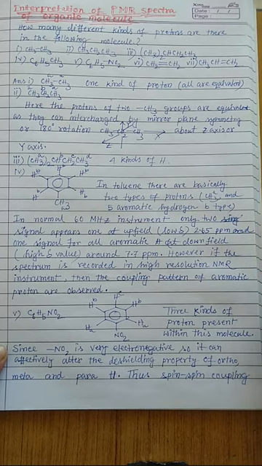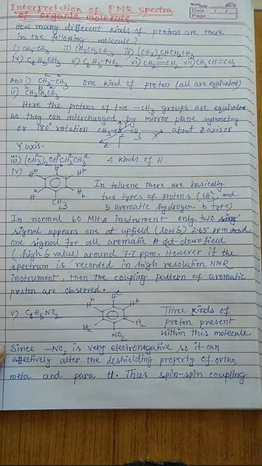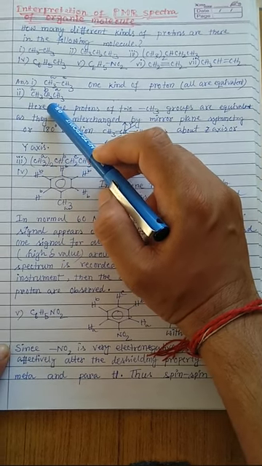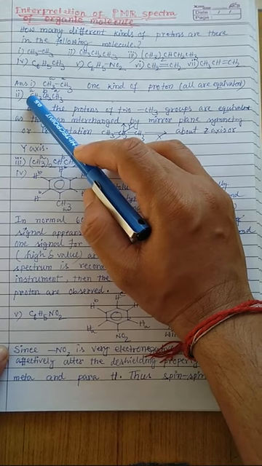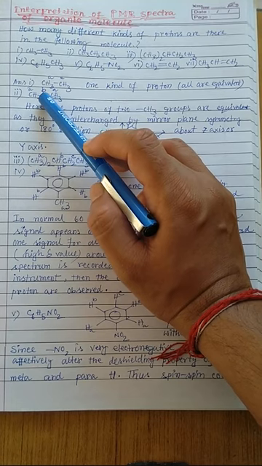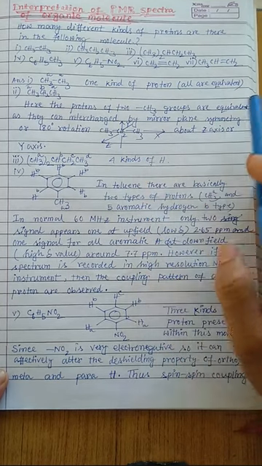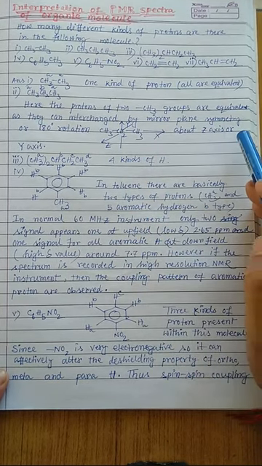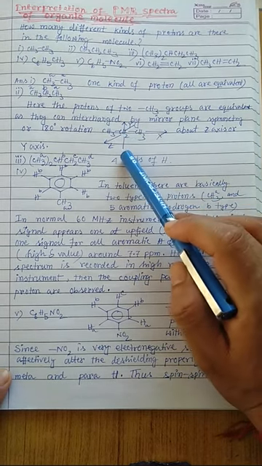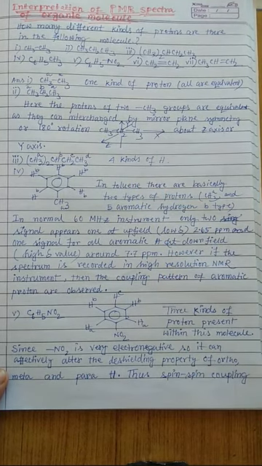So only one kind of proton is present and all are equivalent, so you will get only one signal in the NMR spectrum. In the second compound, if you assume a sigma plane containing the CH2 group, then an A-marked proton can easily be replaced by another A-marked proton. That means they are equivalent, but the CH2 protons are different. The protons of the two CH3 groups are equivalent as they can interchange by mirror plane symmetry or 180 degree rotation about either the y-axis or z-axis I have shown here.